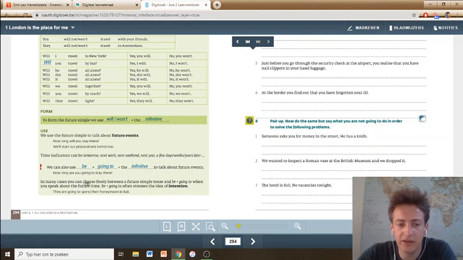So in many cases you can choose freely between a future simple tense and be plus going to when you speak about future time. But be plus going to often stresses the idea of intention. Next year you'll be learning that we call this construction the intentional future. This is really used to talk about intentions in the future, a plan that you've made.